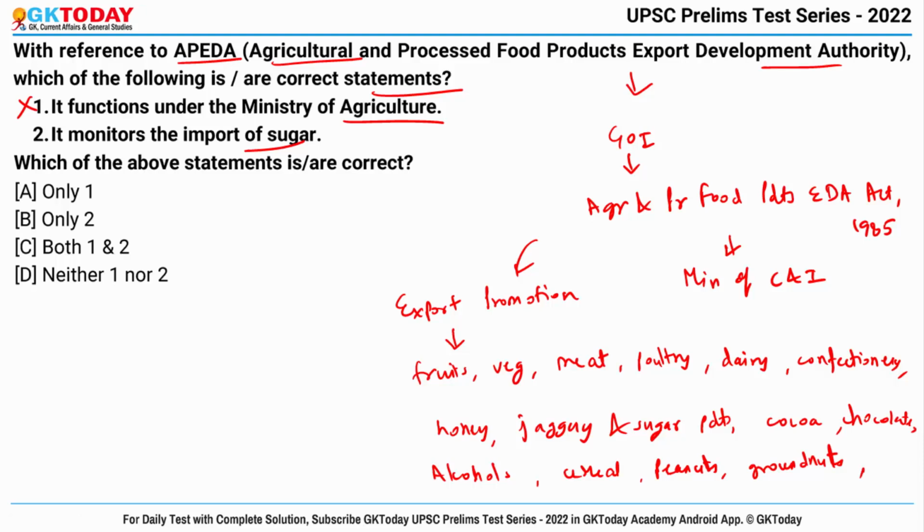Okay. Also, APEDA has been entrusted with the responsibility to monitor the import of sugar. This is right. The correct answer becomes only 2.